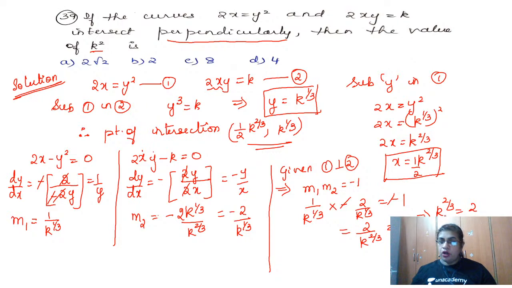Yes. So I want now k square. What we have to do is just cube. So cubing, I get k to the power 2 by 3, the whole power 3. So 3 and 3 get cancelled. Therefore I am getting k square is equal to 2 cube. How much is 2 cube? 2 cube is equal to 8. And do we have that option? Yes, we have that as option C. Hope the idea is clear. Okay, we move on to the next question.